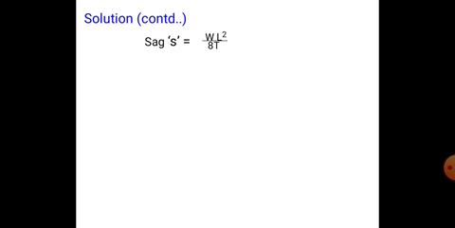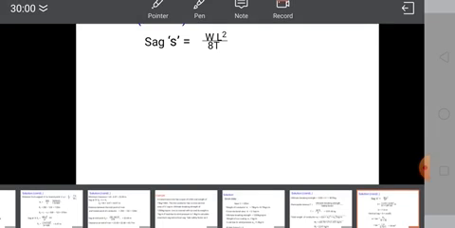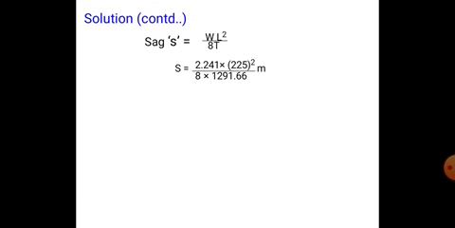Before that we find the sag, which is equal to WL square by 8T. W is the total weight of the conductor, 2.241, into the length of the span, 225 meters, whole square, by 8 into the permissible tension, 1291.66.